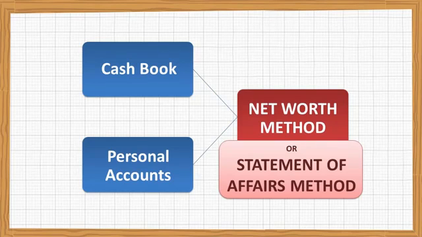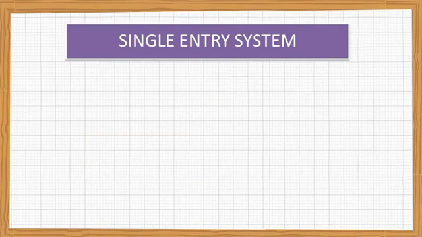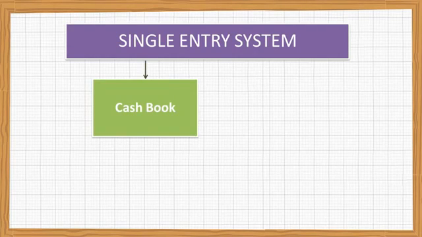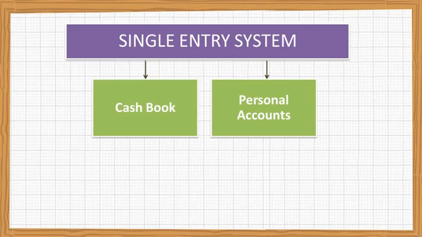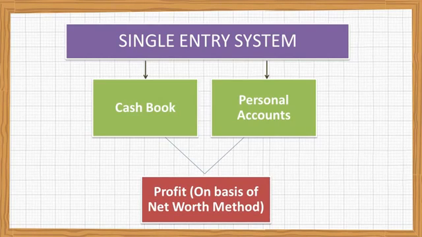It means if any firm is maintaining books on the single entry system, they have only the cash book and personal accounts. Even on the basis of the cash book and personal accounts, we can calculate the profit using the net worth method.